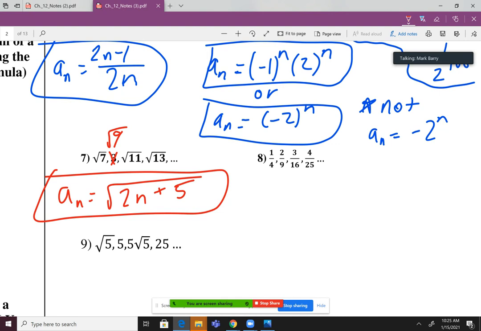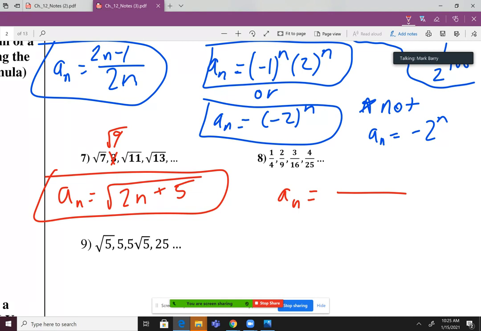All right, onward. Number 8. We got another fraction for number 8. So I'm going to draw a big fraction line. I'm going to tackle the numerator and denominator separately. Numerator first. I think the numerator is simpler on this one. I think the numerator is actually very simple.